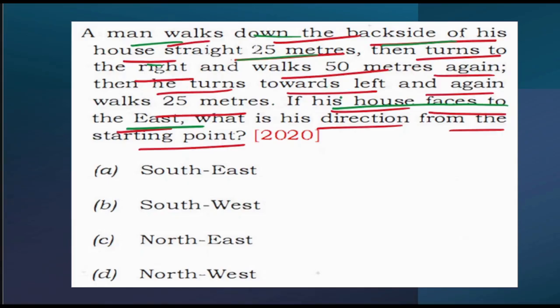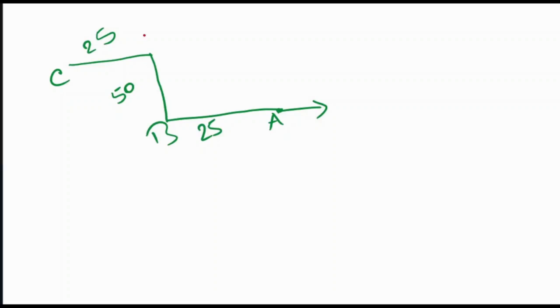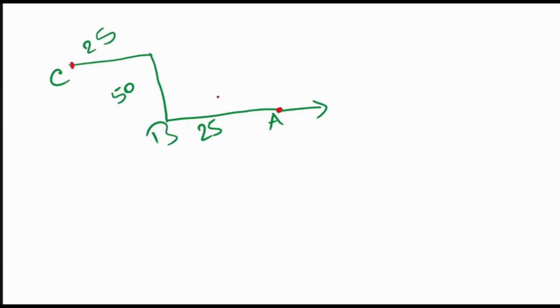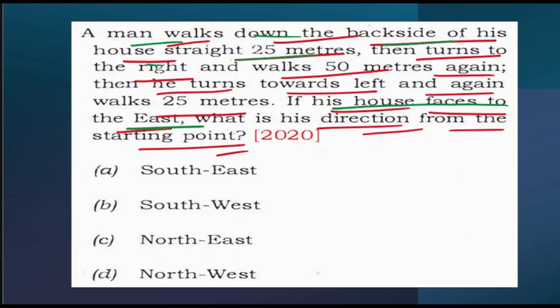What is the question? If his house faces to the east, what is his direction from the starting point? See, now he is at this particular point and he was at this particular point at the initial. What is his direction from the starting point? See, this is my north. Then this one will be what? No, northwest, because this is my west direction. So my answer will be northwest.